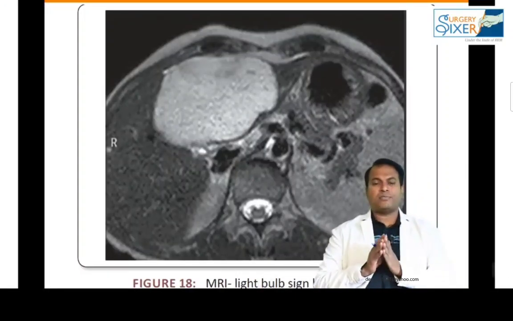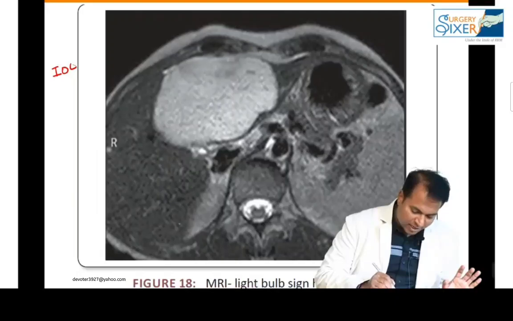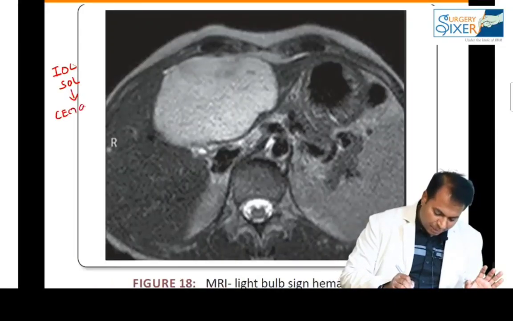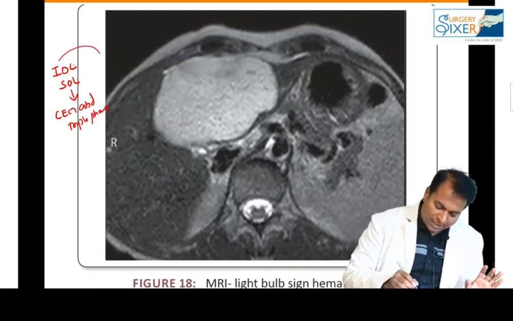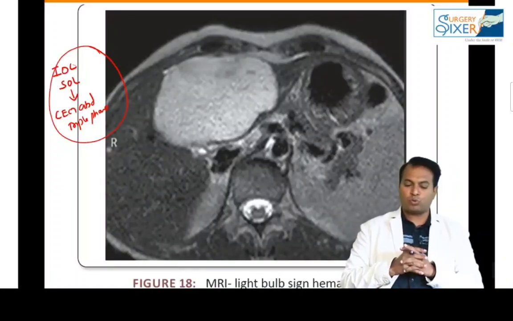The investigation of choice for SOL liver. Please remember this point. If the question comes like this, the answer is CECT abdomen, triple phase. Please don't forget. You can see I am diagnosing all the lesions by triple phase CT only. So the investigation of choice to diagnose SOL liver is CT abdomen, triple phase.